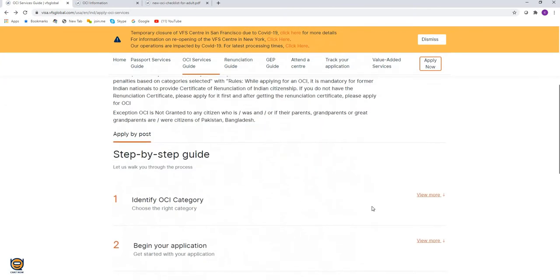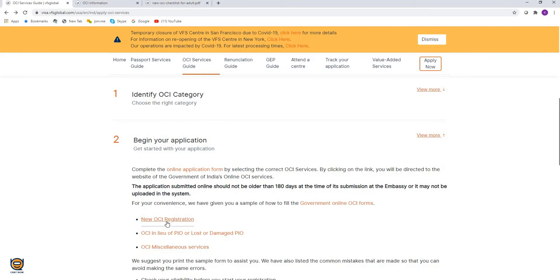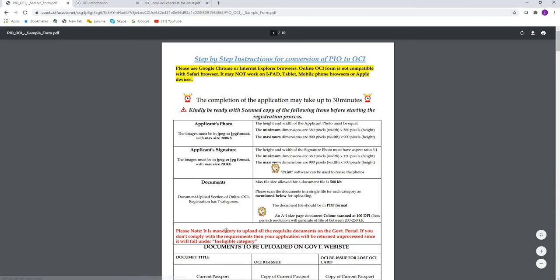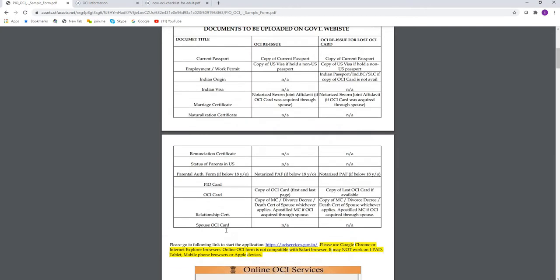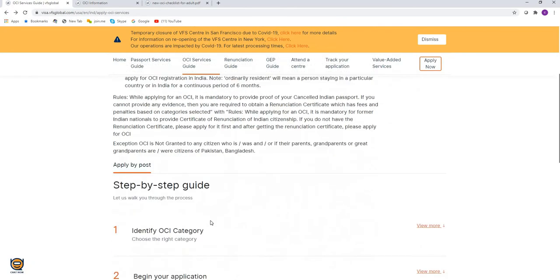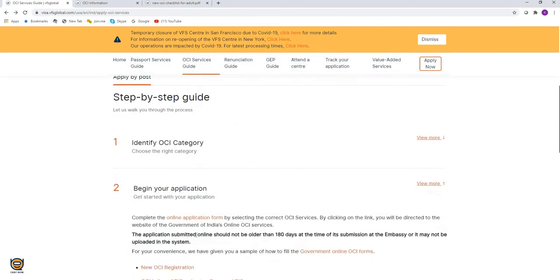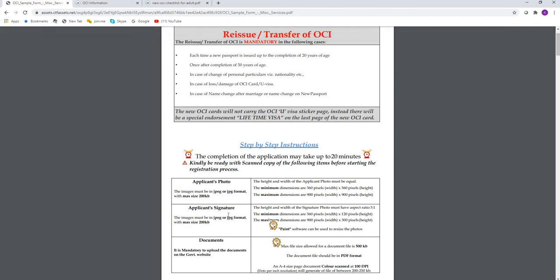It's also true with the other categories for you. New OCI, which I showed to you. PIO to OCI with a valid PIO available with you. Same again. Similarly, miscellaneous services. You want to change or reissue your OCI because of change of your passport, which is issued newly, or any other changes in the process.